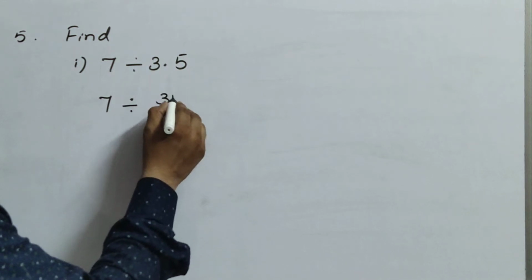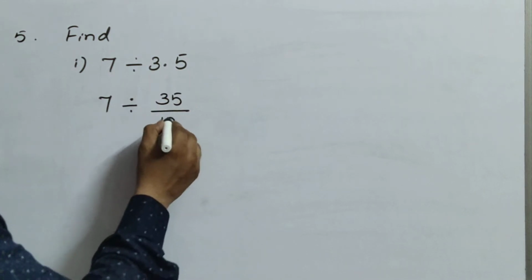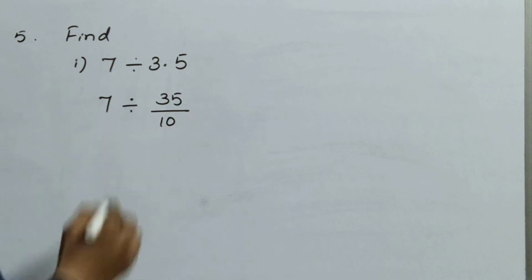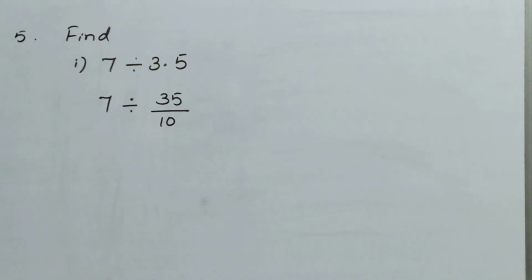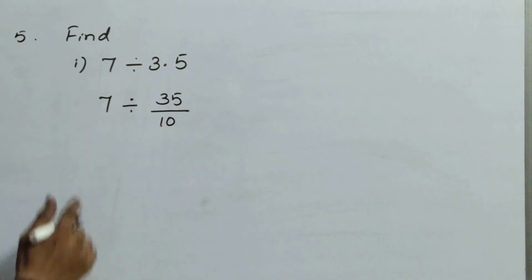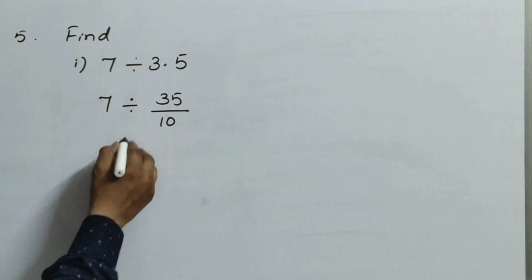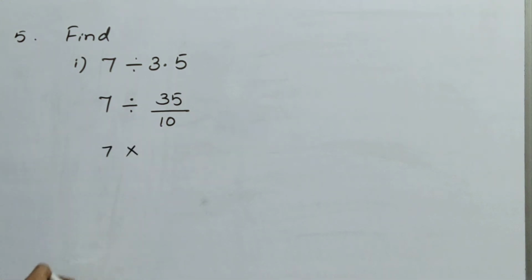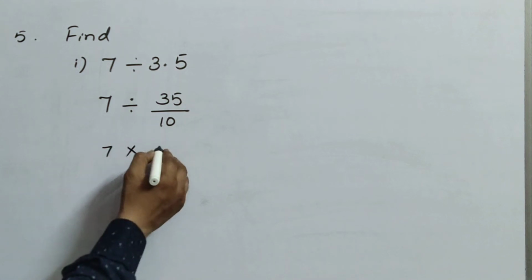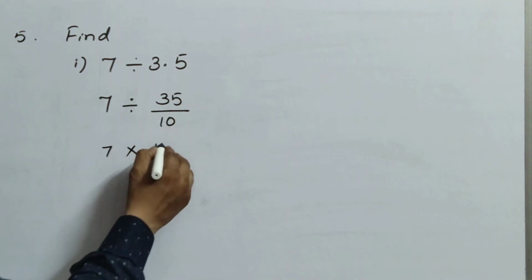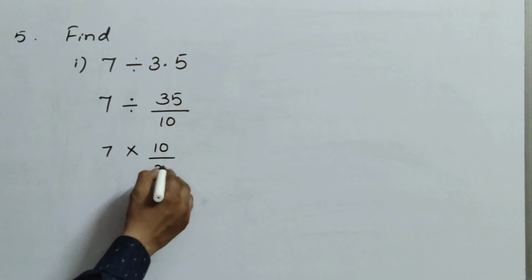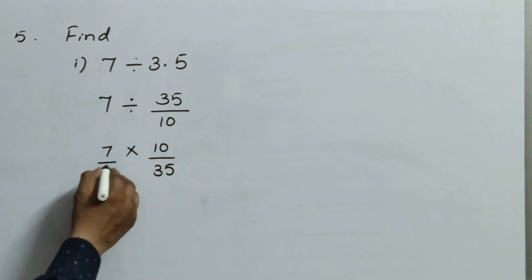That is 35 by 10, because there is only one decimal place. So first change it into a fraction. Now you all know that division will be changed into multiplication by the reciprocal. That means 35 by 10 will become 10 by 35.